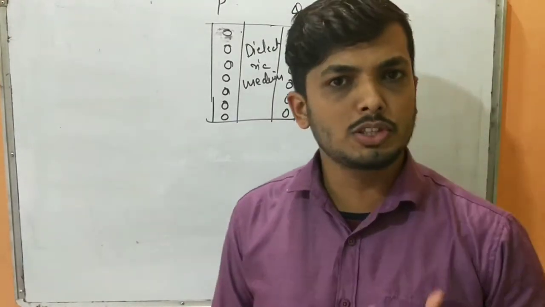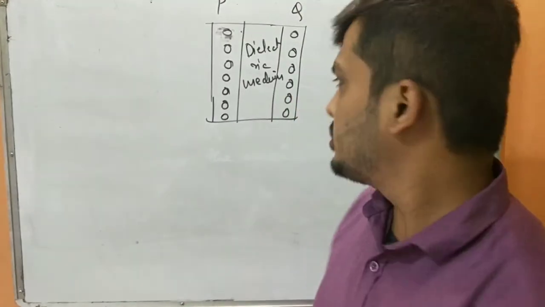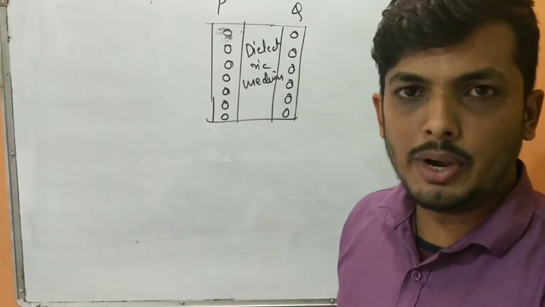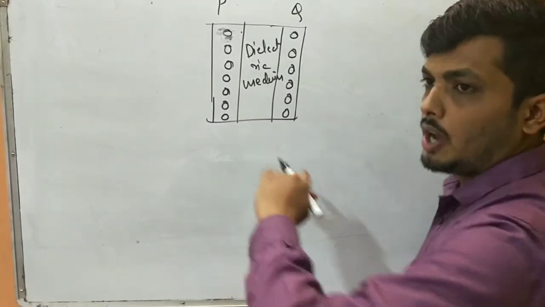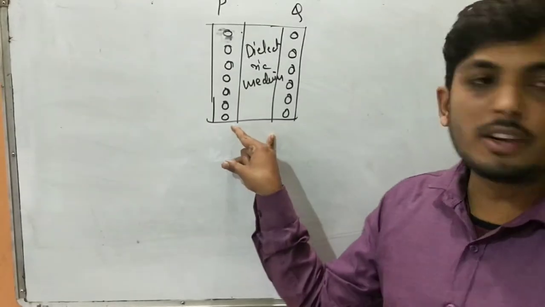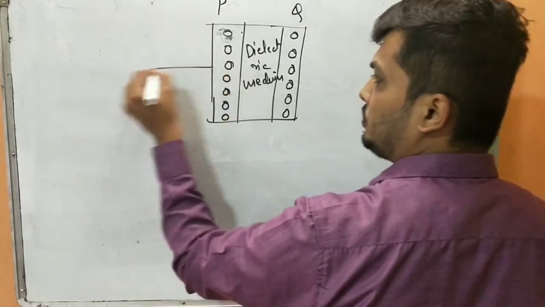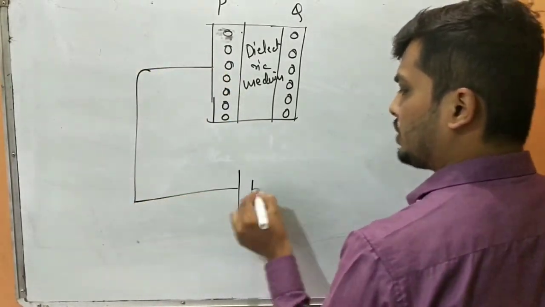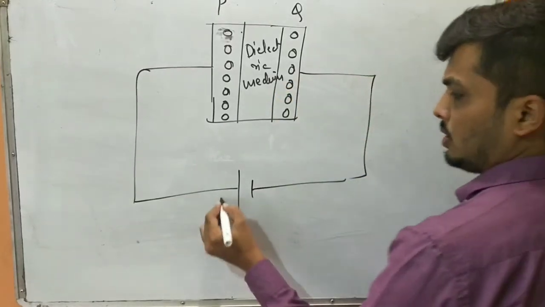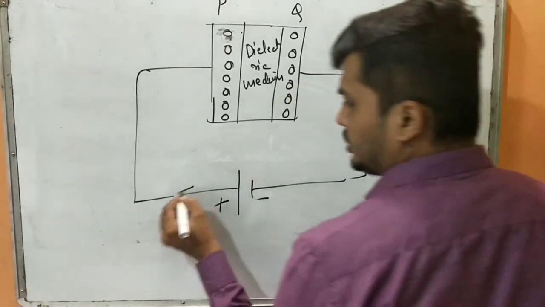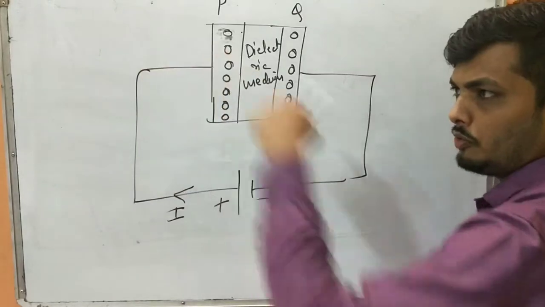Any capacitor will consist of two plates sandwiched between one dielectric medium. Correct? One more thing, a capacitor also depends upon this dielectric medium. Now suppose I connect this plate with one battery of some suitable potential. Clear? Now the direction of the current will be this. This will be the direction of the electric field.